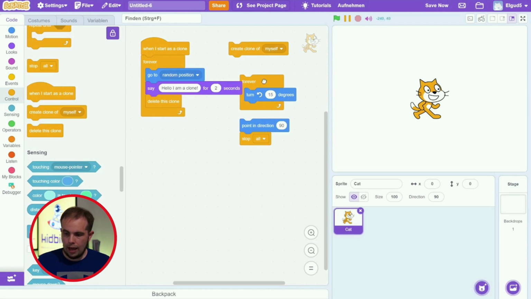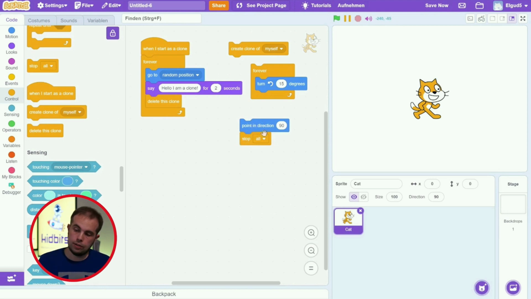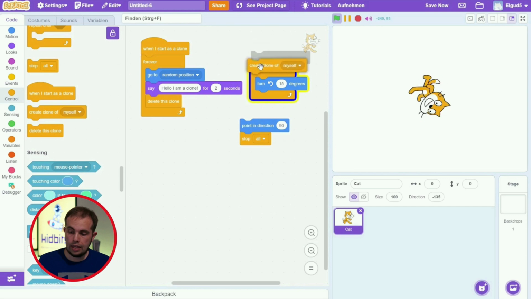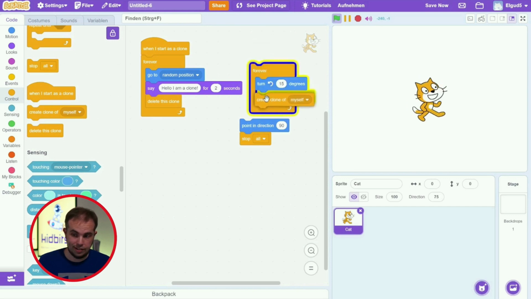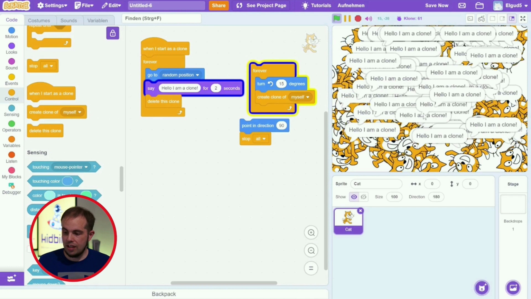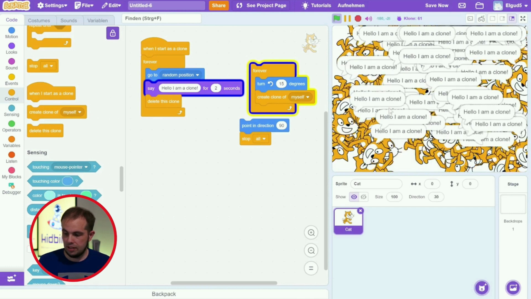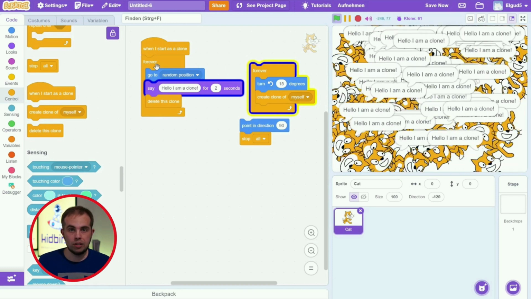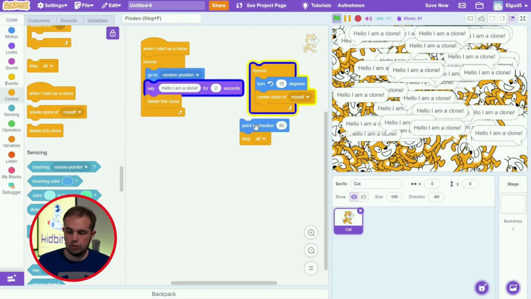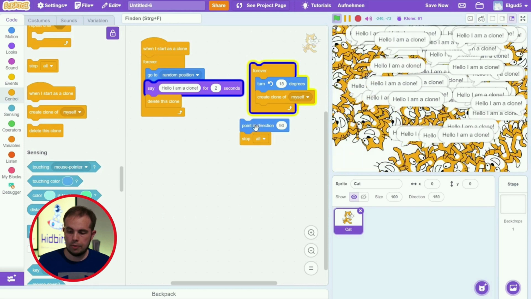Okay, now we have one last command to cover, and that is the stop all command. So in order to demonstrate that, I'm going to trigger this forever loop, and now this program is running. And now I'm going to put this into this one, and look what happens. Now we're continuously creating these clones, and this one keeps on being triggered. And in order to stop this, we can just trigger this, and look what happens.